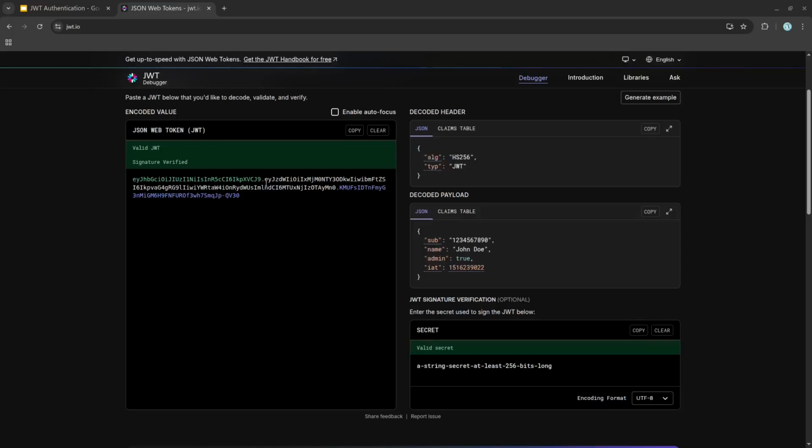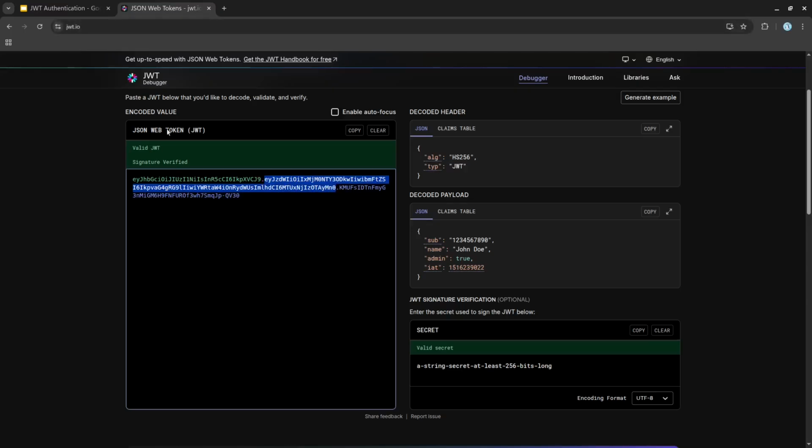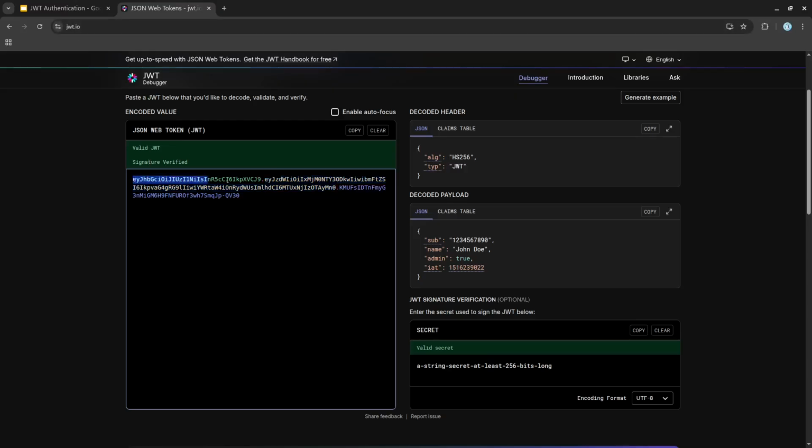Now let's see an example JWT token here from JWT.io, the official website of JSON Web Token. This is the first component of this token. This component is the header, which tells which algorithm is used here. This is the decoded header in JSON format, and the algorithm used here is HS256.